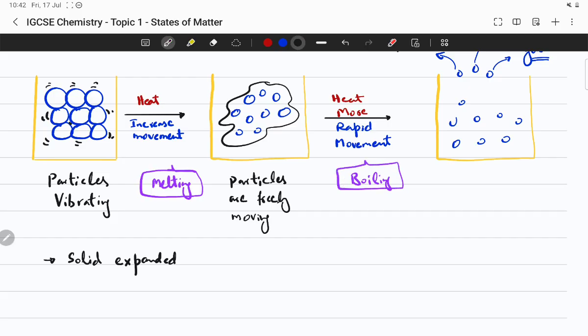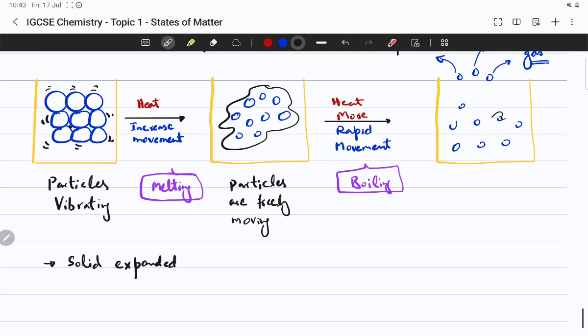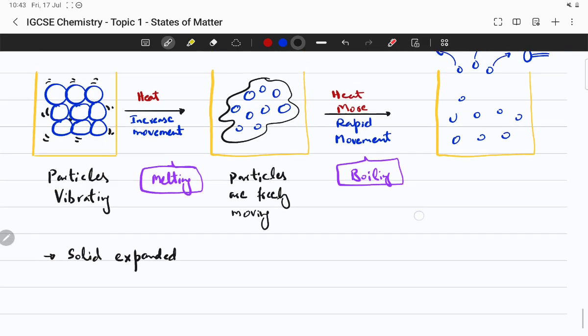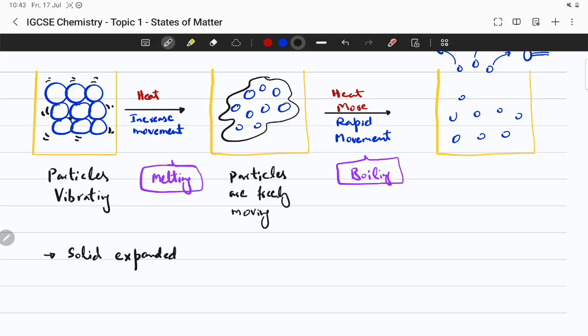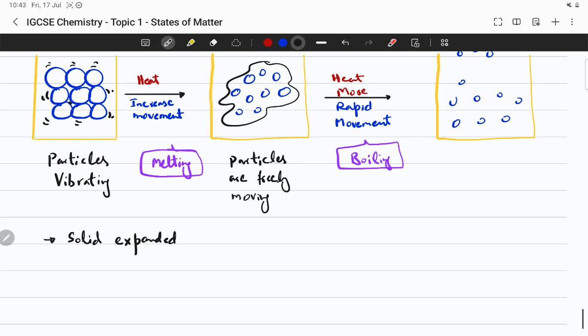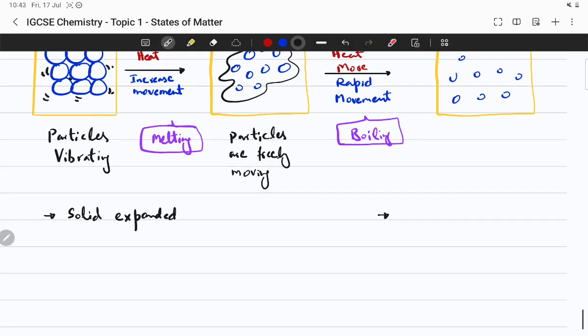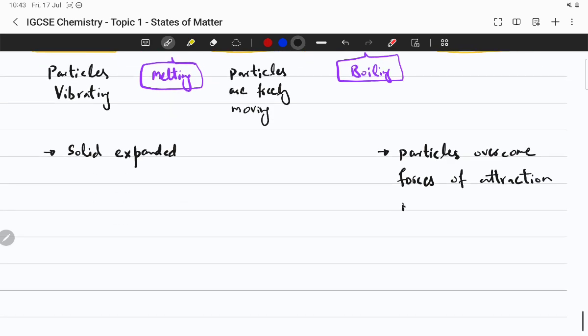Easy, right? To boil, the particles would have to overcome the forces of attraction in the liquid state.